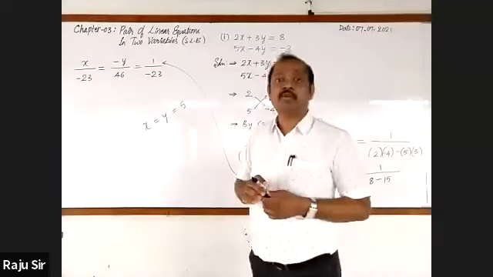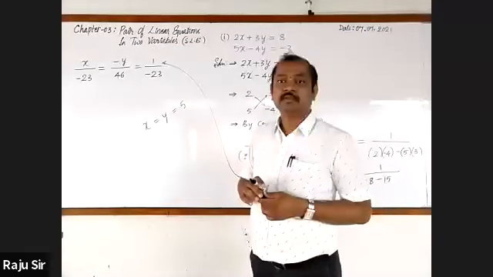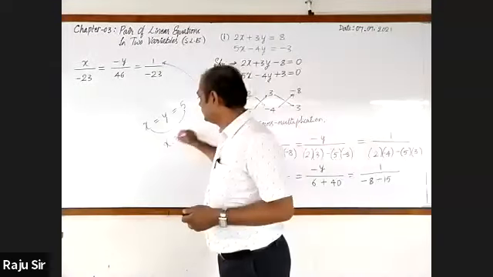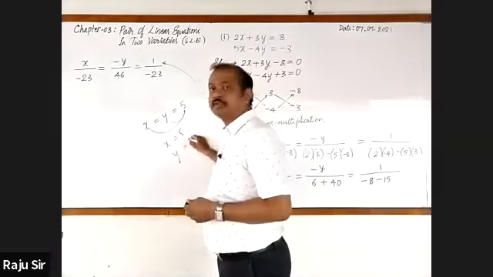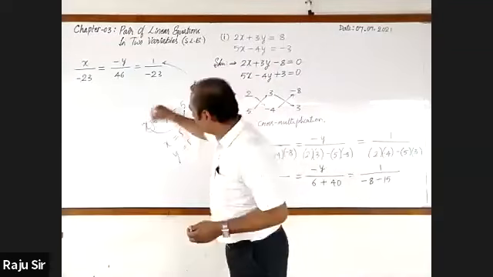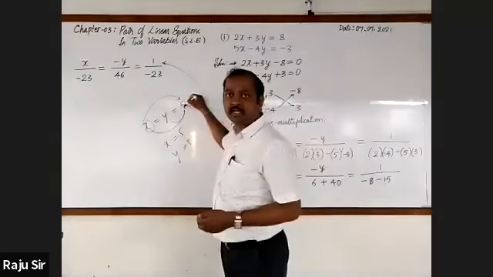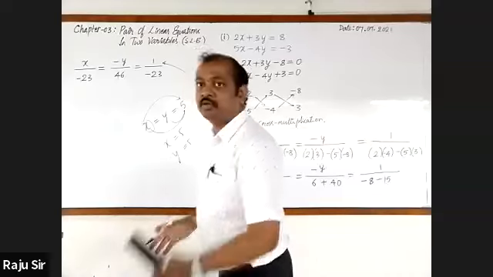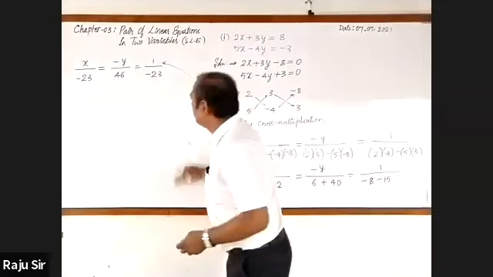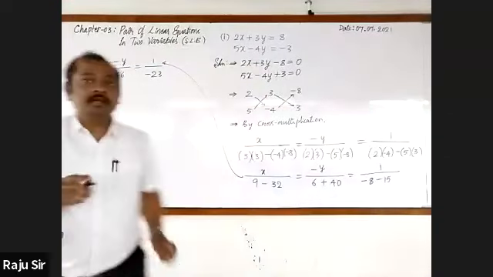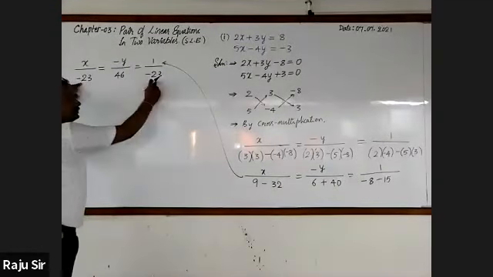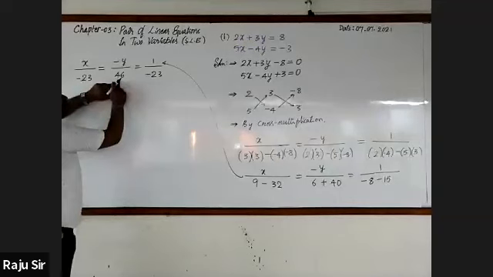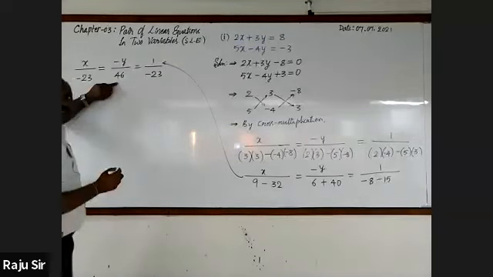Then what is the value of x? X is 5. What is the value of y? Y is also 5. These variables are to be equated to this constant. Here also, to find out the value of x and y, let's go for equating the x term to the constant. Then similarly, equate the y term to the constant, so simple.